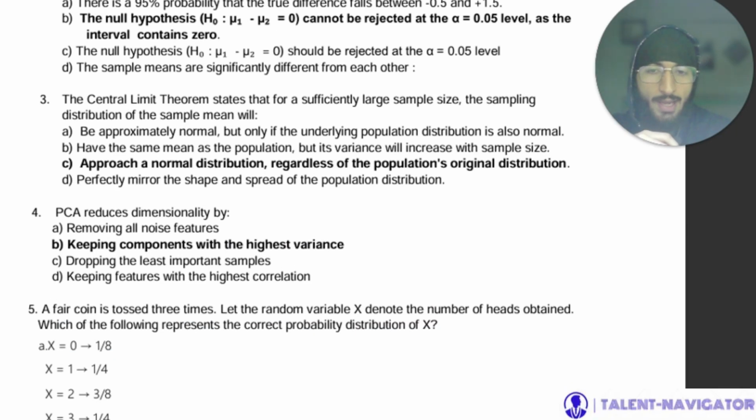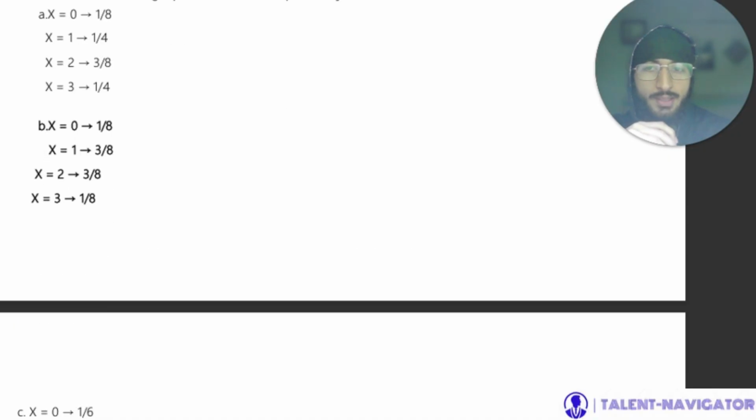Now, a fair coin is tossed 3 times. Let the random variable X denote the number of heads obtained. Which of the following represents the correct probability distribution of X? The answer is X equal to 0, 1 by 8; X equal to 1, 3 by 8; X equal to 2, 3 by 8; and X equal to 3, 1 by 8.